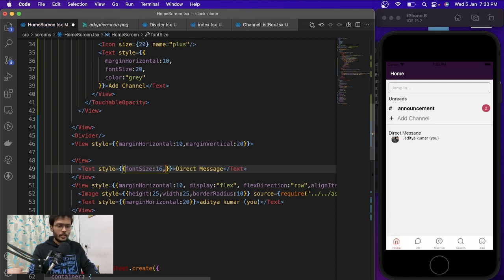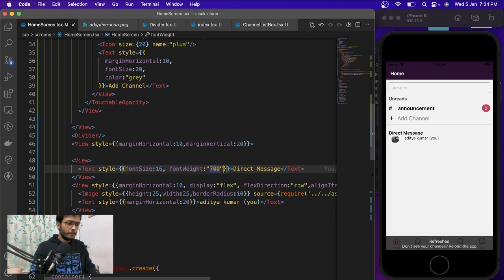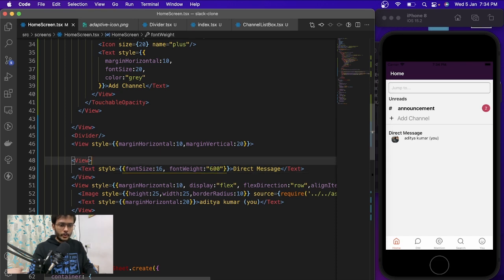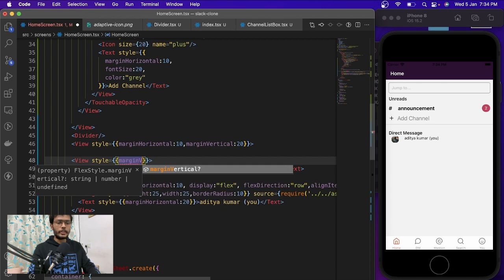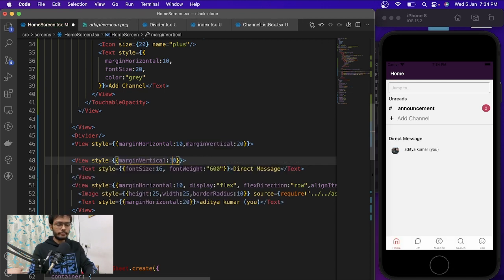And font weight, let's keep it over here. And we are going to have style margin vertical 20, not 20, 10.